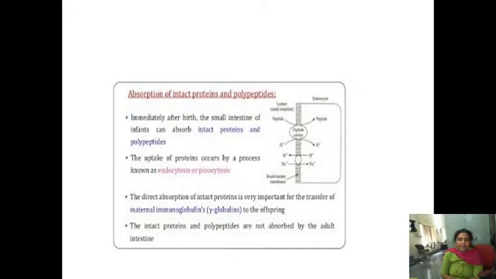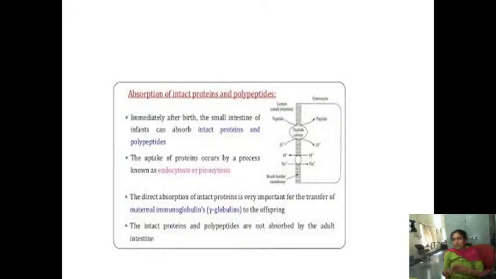The next one is absorption of intact proteins and polypeptides. Sometimes, immediately after birth, the small intestine of infants can absorb intact proteins and polypeptides. That means the proteins which are there immediately after birth, directly and not as amino acids, can be absorbed from the small intestine. The uptake of the proteins occurs by endocytosis or pinocytosis. The direct absorption of intact protein is very important in early life for the transfer of maternal immunoglobulin to the offspring. I think you are following.